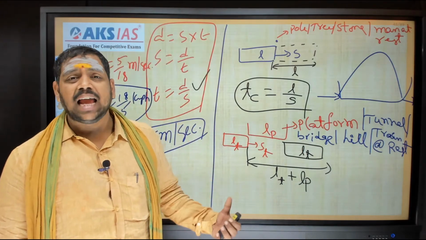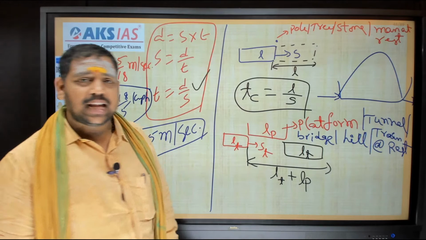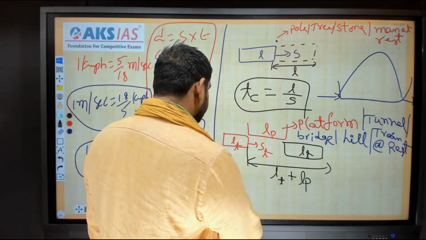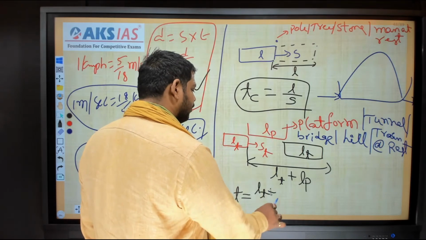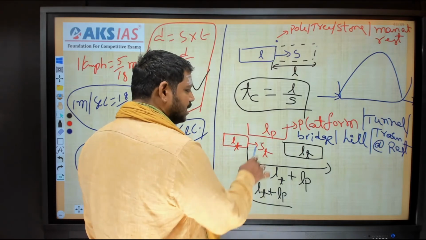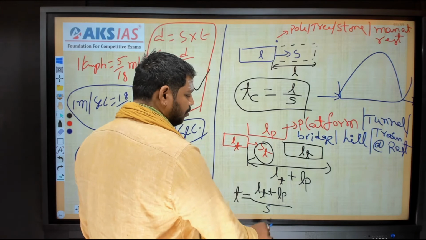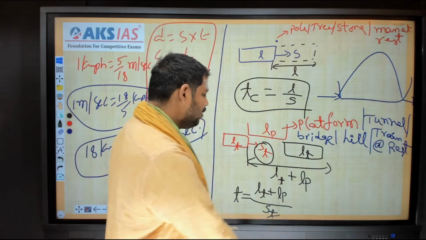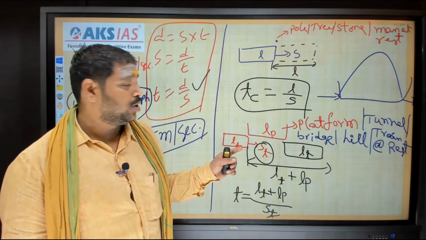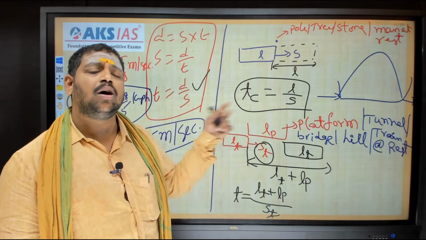Now he is asking the time to travel the distance, right? Time means, what is the formula? Distance by speed. Distance is LT plus LP, by speed ST. Fine, finished. Now I have a question, sir: you are always taking only one object's length, and only one object is moving. Why don't you take both the objects in motion?